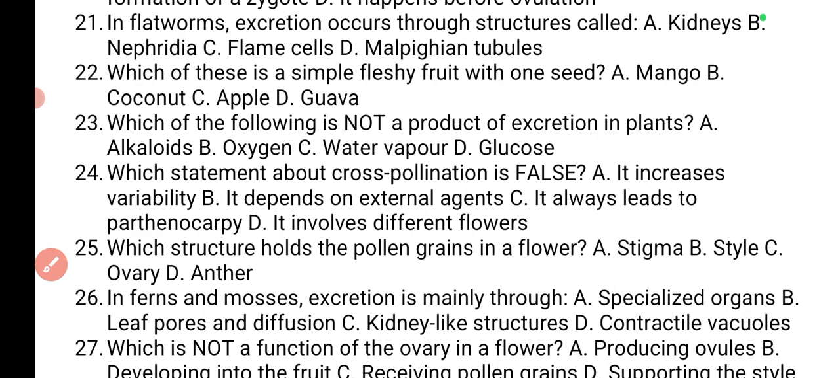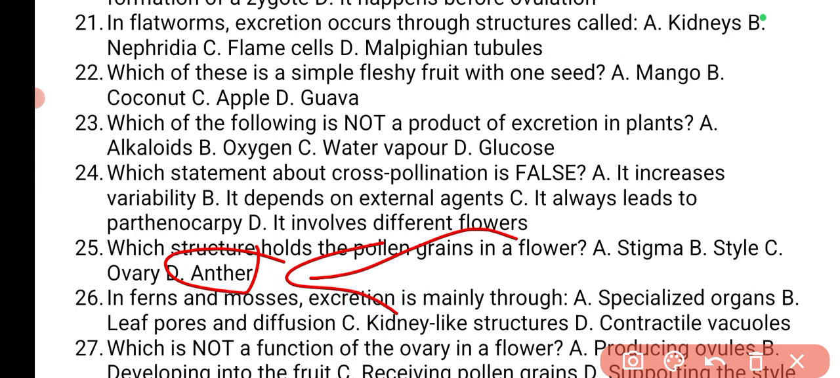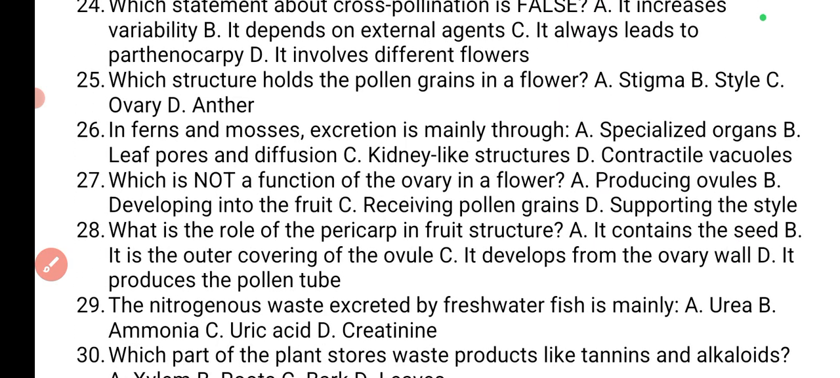Which structure holds the pollen grains in a flower? That's going to be the answer because it's the male reproductive structure, anther. So it holds the pollen grain, okay? And the filament holds, or anchors, the anther. The style holds the stigma in place, okay? In ferns and mosses, excretion is mainly through specialized organs, leaf pores and diffusion, kidney-like structures, contractile vacuoles. The answer is going to be leaf pores and diffusion.